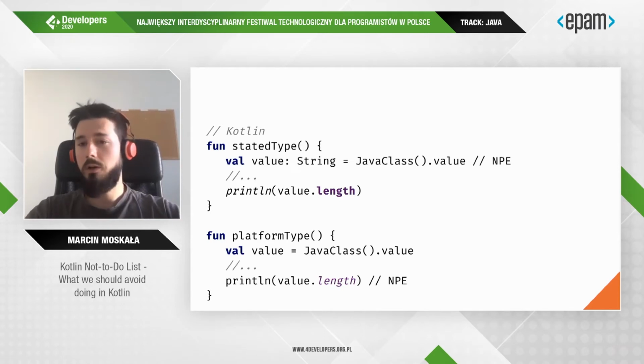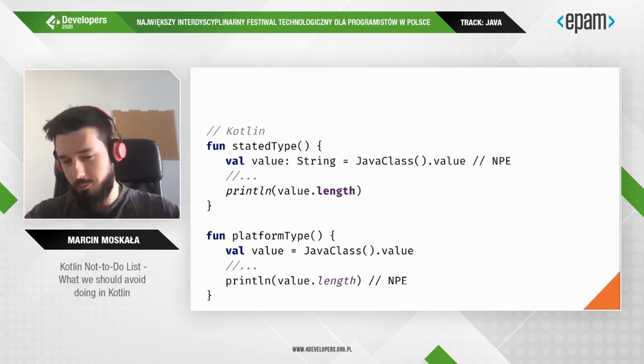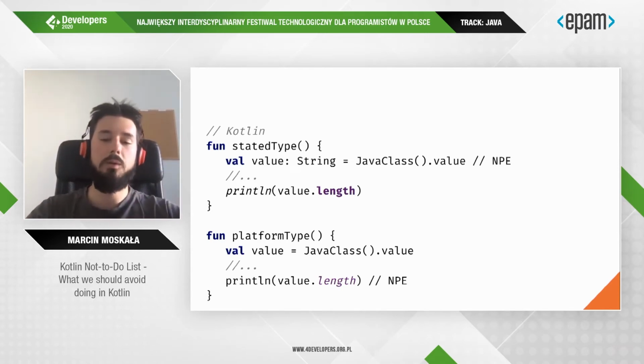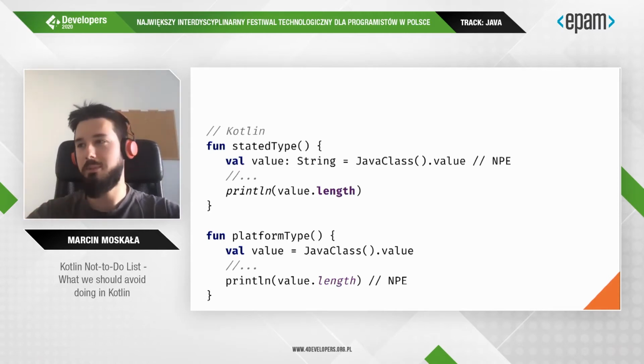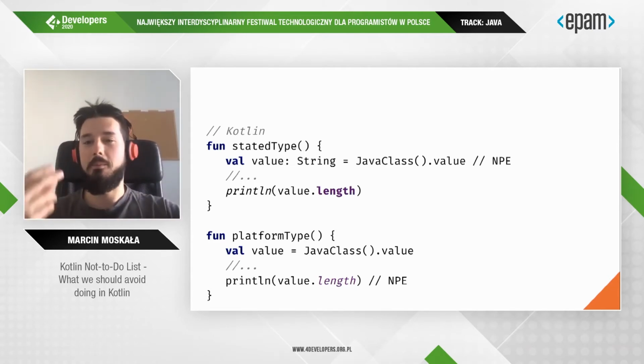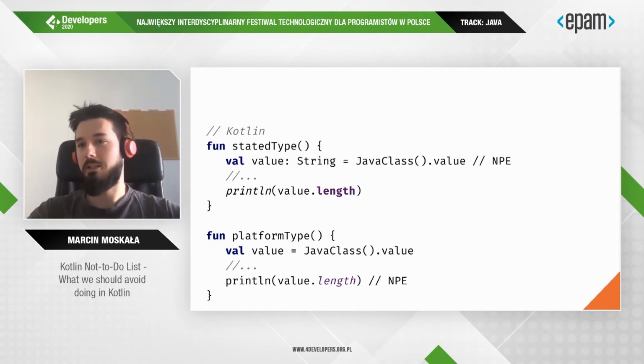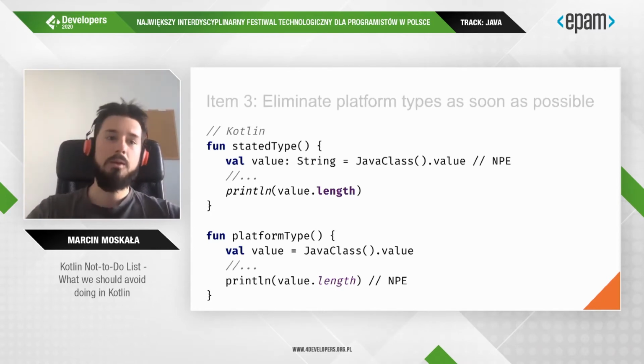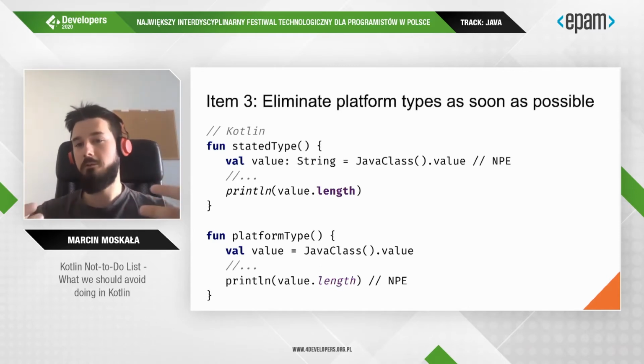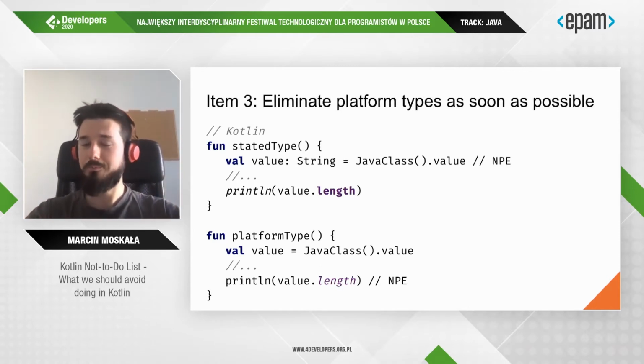more dangerous. Also, there is an especially crazy situation: if you know it can be nullable and you use it safely many times, it's very dangerous because some other developers might come there and need to use it. The first suggestion IntelliJ gives is to use it as not nullable, and bam, they introduce a mistake that could have been easily prevented if you had set the type. So the general rule is to eliminate platform types as soon as possible.